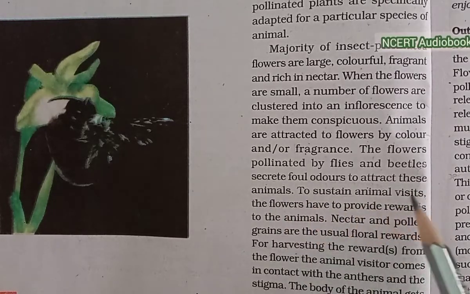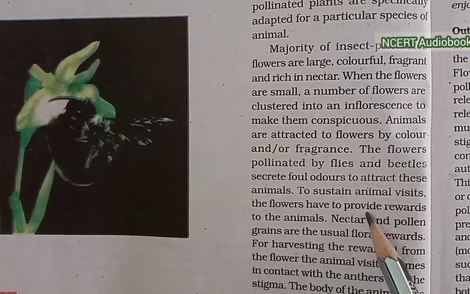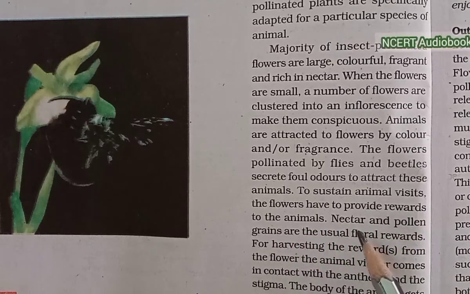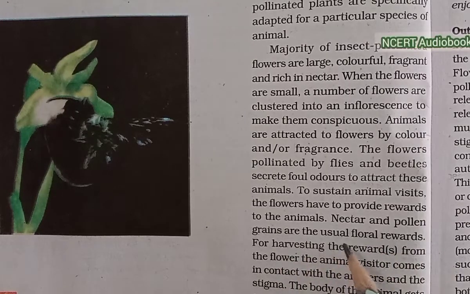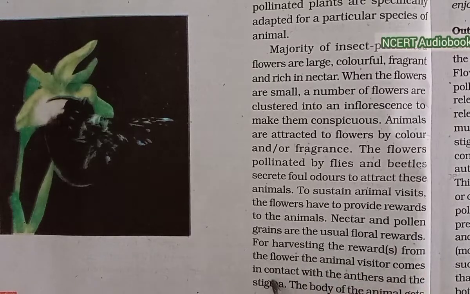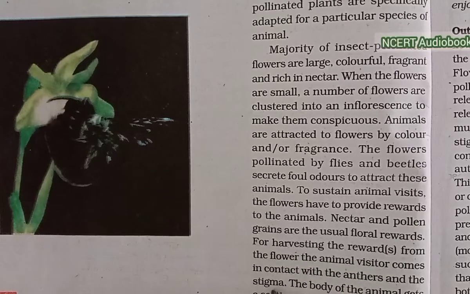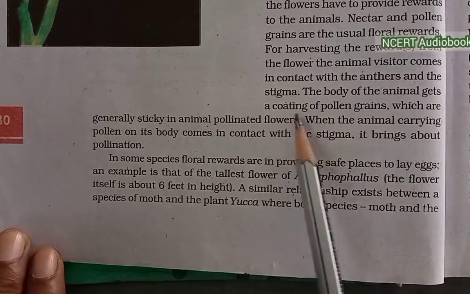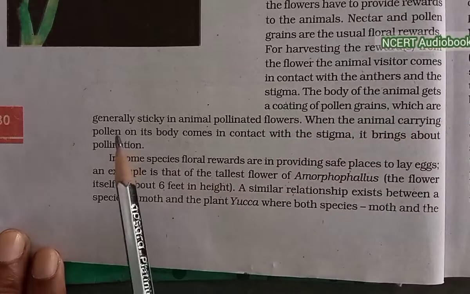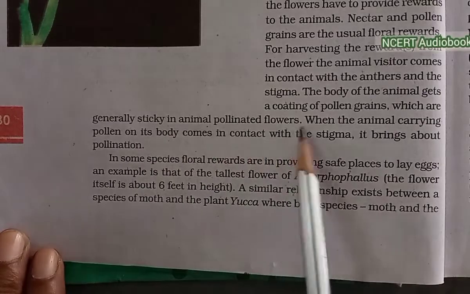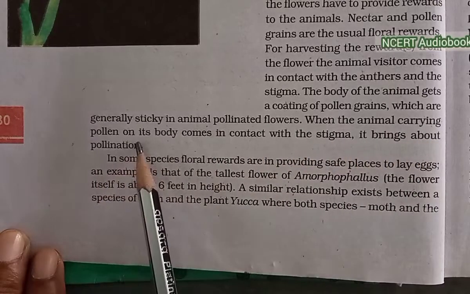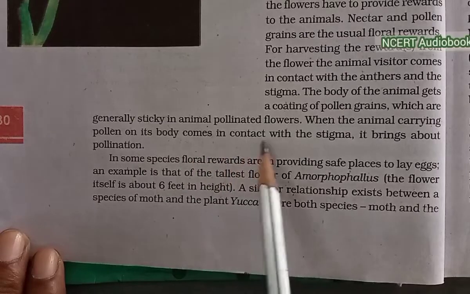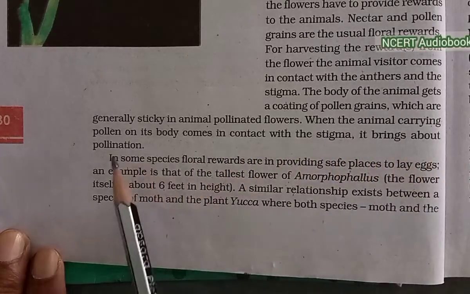To sustain animals' visits, the flowers have to provide a reward to the animals. Nectar and pollen grains are the usual floral rewards. For harvesting the rewards from the flower, the animal visitor comes in contact with the anthers and the stigma. The body of the animal gets a coating of pollen grains, which are generally sticky in animal-pollinated flowers. When the animal carrying pollen on its body comes in contact with the stigma, it brings about pollination.